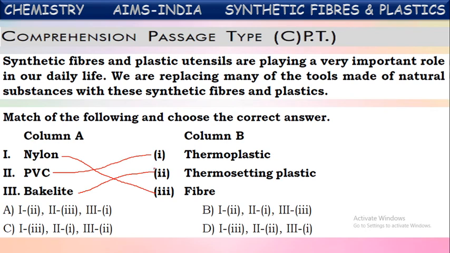Okay, it is a thermosetting plastic. See which is the correct matching here. First one, fiber 3, 1, 3. So 1 should be 3. These two won't be correct answers. So in these two, one is given 3. Second one, PVC, thermoplastic. So second one should be connected to 1. So here it is wrong. No, it will be correct answer. Okay. Next one.